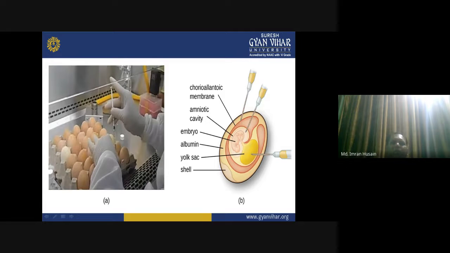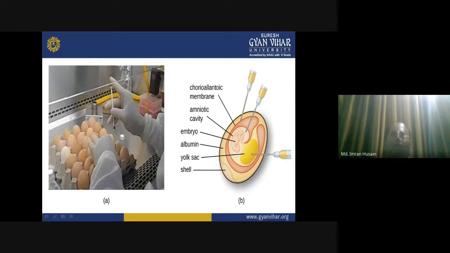So here in this picture, you can see that, as I was explaining to you earlier also, it is really very difficult to cultivate the virus in the lab via artificial methods. So here, what they are using is embryonated chicken eggs for the cultivation of virus. Here you can see the shell, yolk sac, albumin, embryo, amniotic cavity, and chorioallantoic cavity membrane.